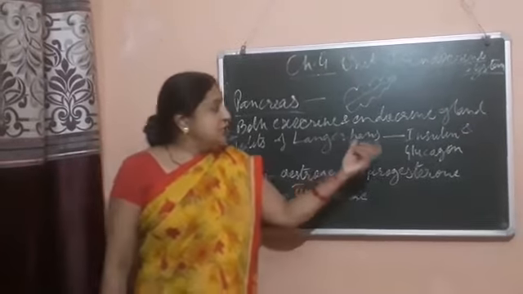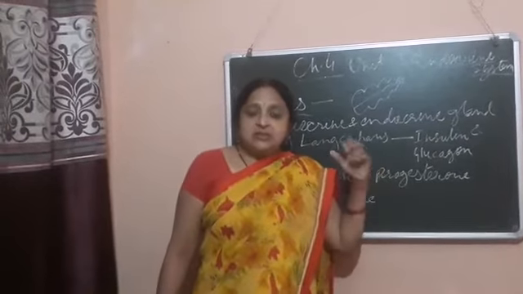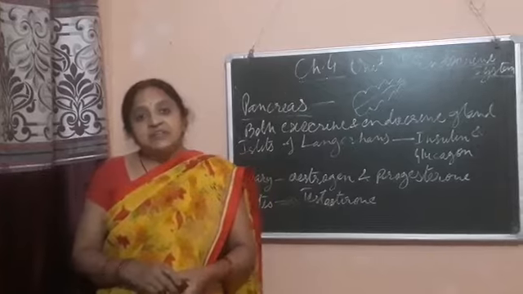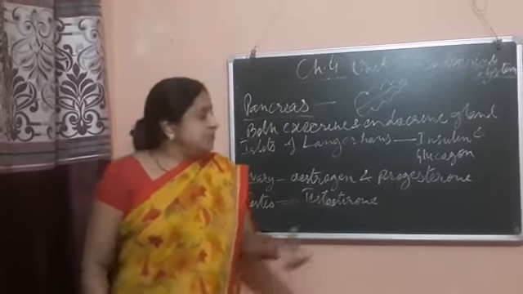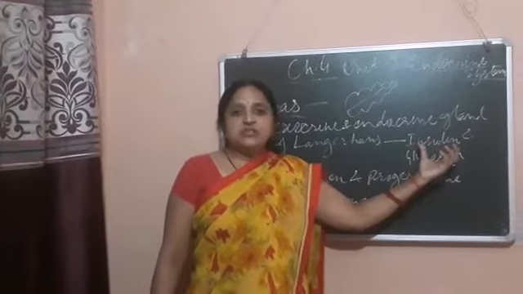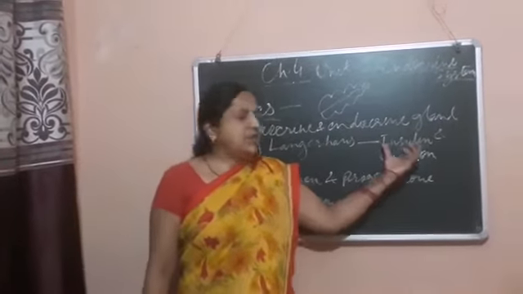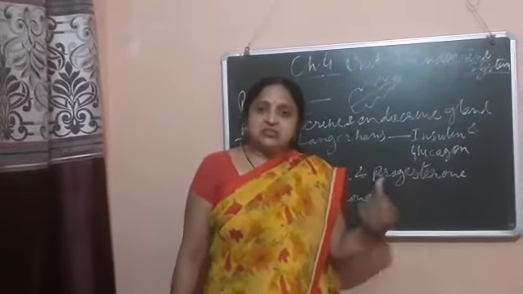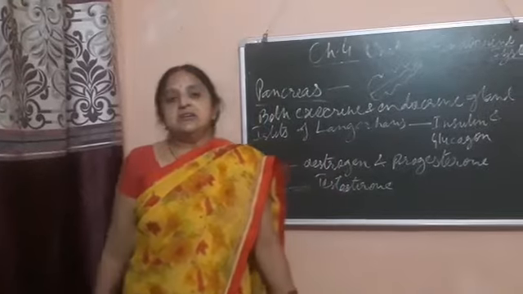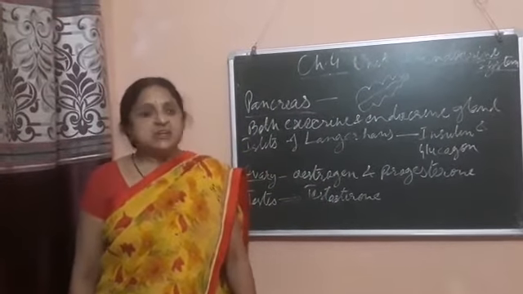Lower secretion of insulin causes diabetes mellitus in a person. And if it is secreted normally, then the person does not suffer from diabetes mellitus.